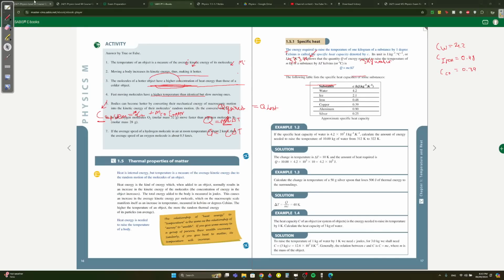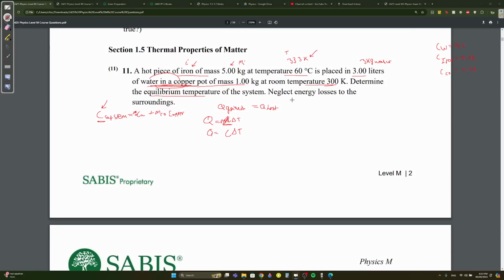Let's go back here. Let's solve now. The mass of water is 3 kilograms, right? The C of water, we know, is 4.2 kilojoules, plus the mass of copper, which is 1, so we don't have to write it, times the C of copper, which is 0.39 kilojoules.